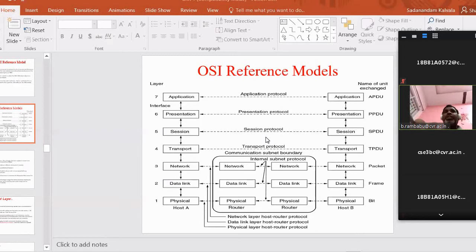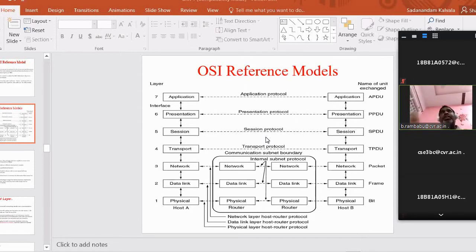But where are we going to control the data? We are controlling the data over a link. In a WAN architecture, there are two components: the host, and the next one is the subnet. Hosts are connected by the subnet.